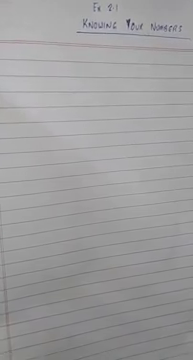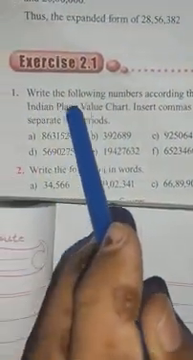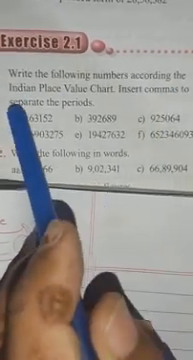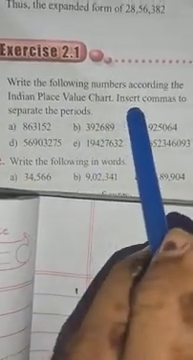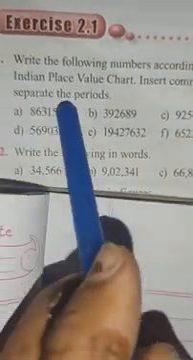So in the previous classes, I have already talked on warm-up exercises. Similarly, today I will start from exercise 2.1. So let's begin from question number 1. Here the question is: write the following numbers according to the Indian place value chart. Insert commas to separate the periods.